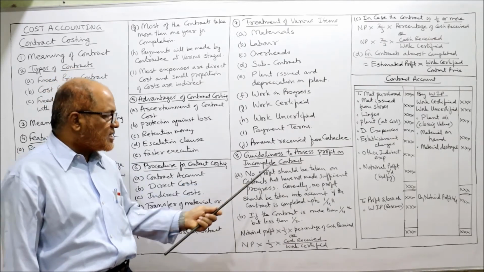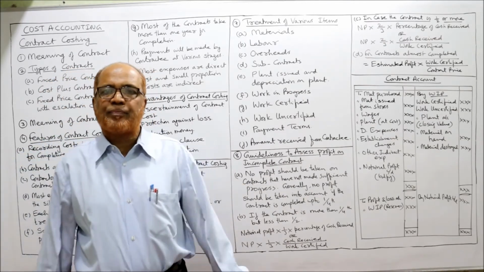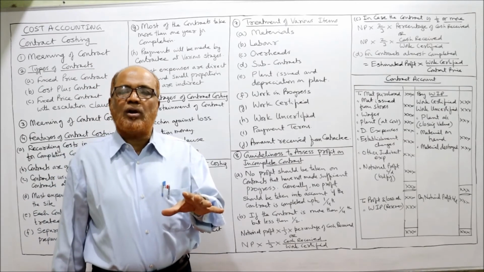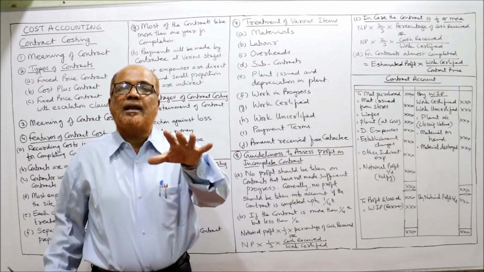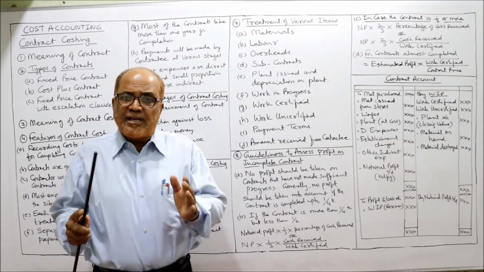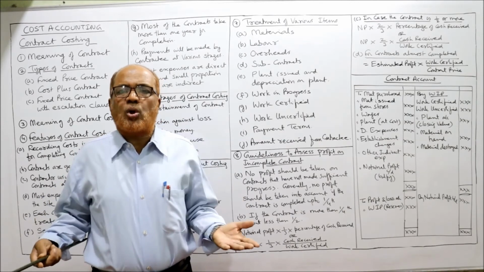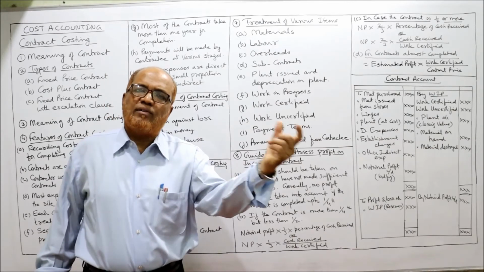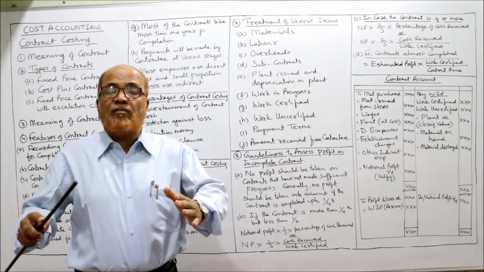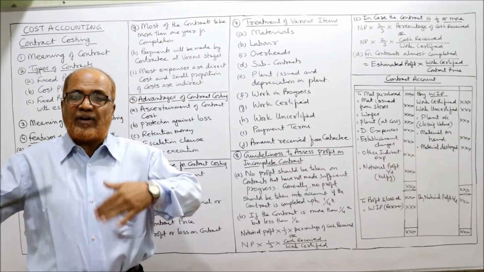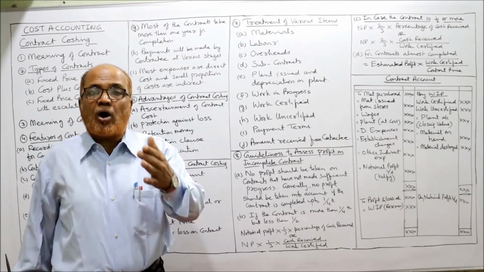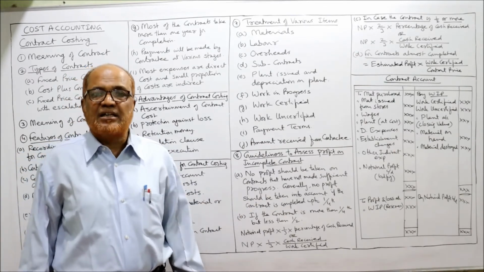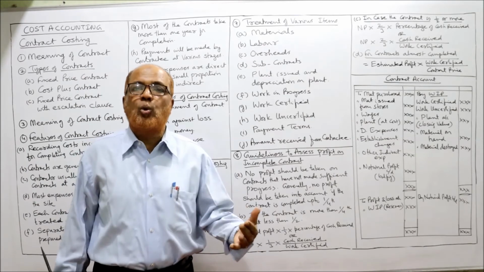Now, guidelines to assess profit on an incomplete contract. There is a lot of literature on how to account for the profit on incomplete contracts. If the contract is completed, there is no question at all. Whatever profit we have, the whole profit we can transfer to the P&L account. But if the contract is not yet completed and work in progress is going on, how much profit should be recognized? In that case, some general rules are given.